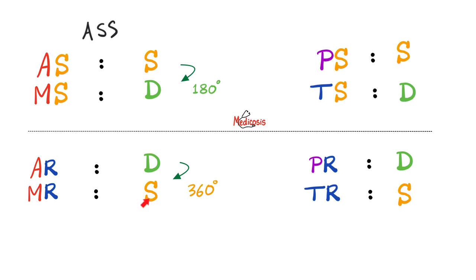Your destination is exactly the same as your origin. And then, of course, since the aortic valve is similar to the pulmonic valve because they are at the same levels, these are the semilunar valves. So if aortic stenosis is systolic, that's the only word I memorize. Therefore, pulmonic stenosis is also systolic. Mitral stenosis is diastolic, so tricuspid stenosis is diastolic because the tricuspid is equivalent to the mitral. Aortic regurg is diastolic, pulmonic regurg is diastolic, mitral regurg is systolic, so therefore tricuspid regurg is systolic as well.